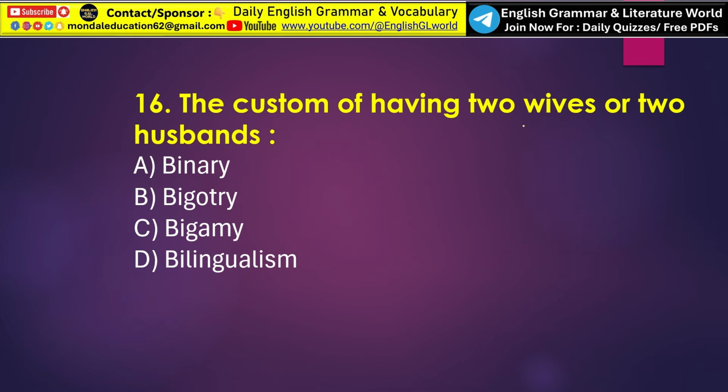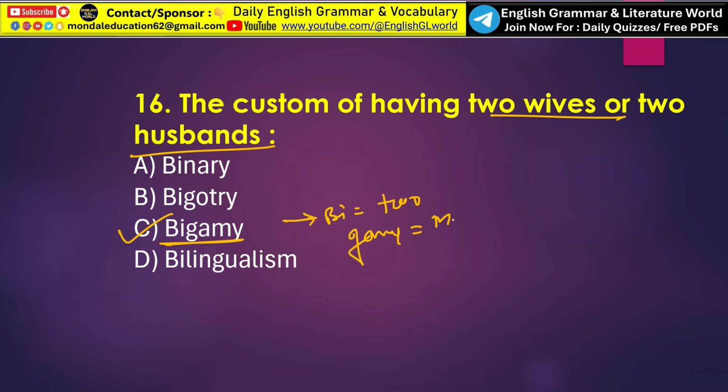Next, the custom of having two wives or two husbands, that is called option C, bigamy. Okay, so the word bi means two and gamy means marriage. So having two wives or two husbands is called option C, bigamy. Now what is binary? So the word binary means consisting of two parts or based on two units. Okay, what is bigotry? Bigotry means strong and unreasonable attachment, and bilingualism means the ability to speak two languages.